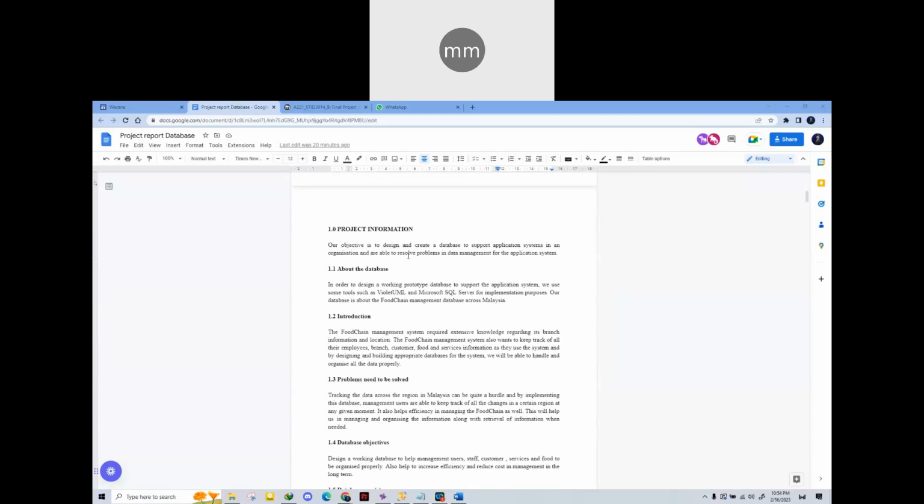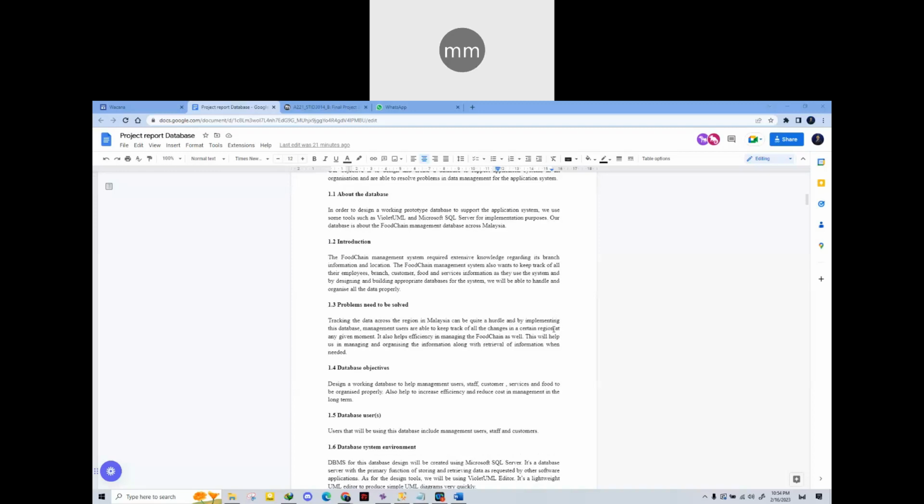For project information, our objective is to design and create a database to support application system in an organization and are able to resolve problems in data management for the application system. About the database, in order to design a working prototype, we use some tools such as Violet UML and Microsoft SQL Server for implementation purpose.